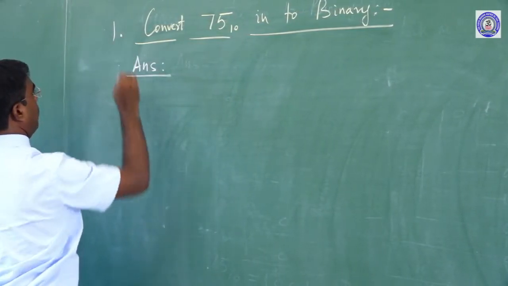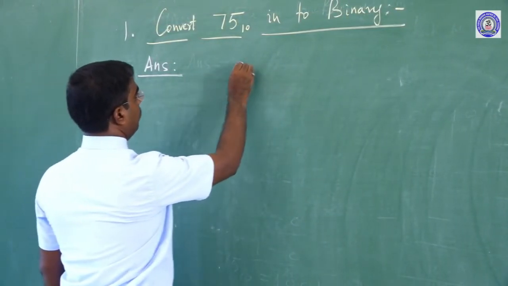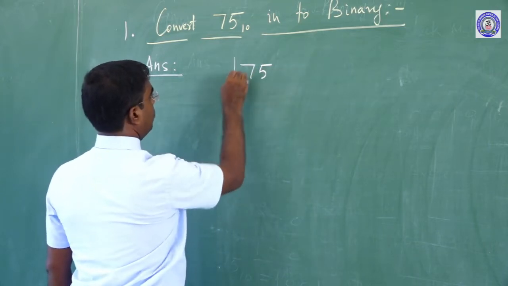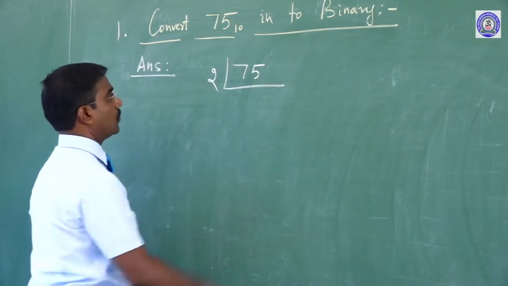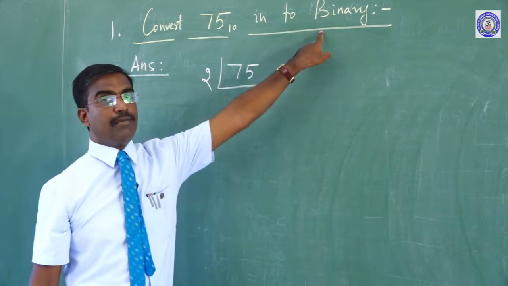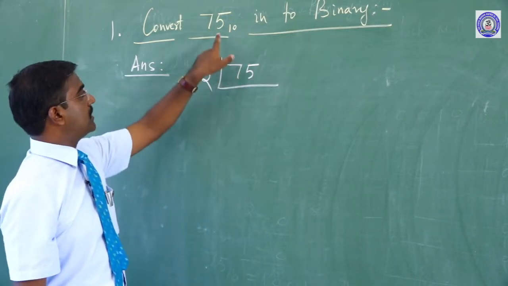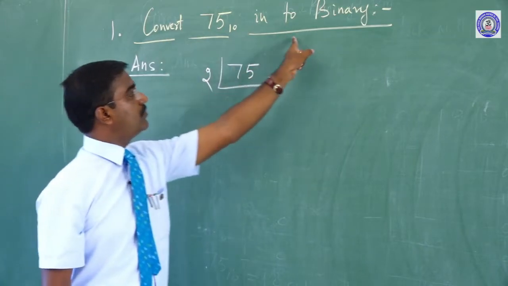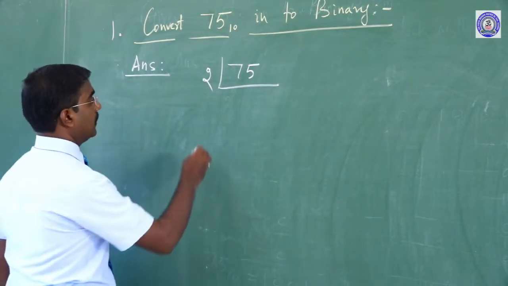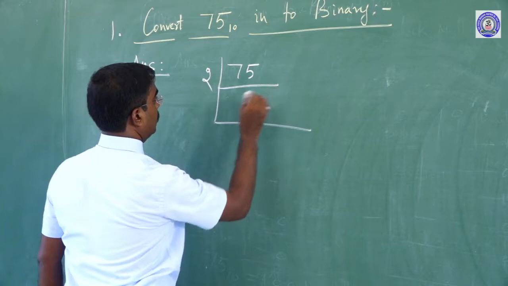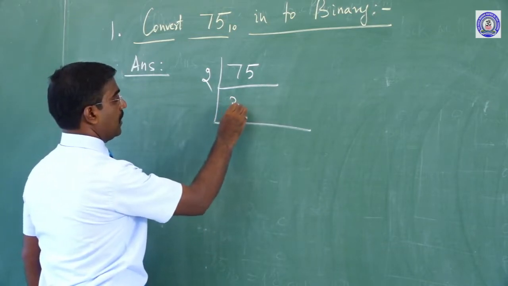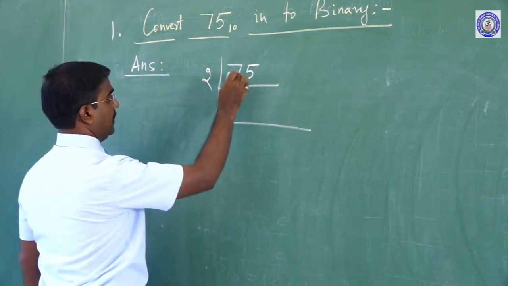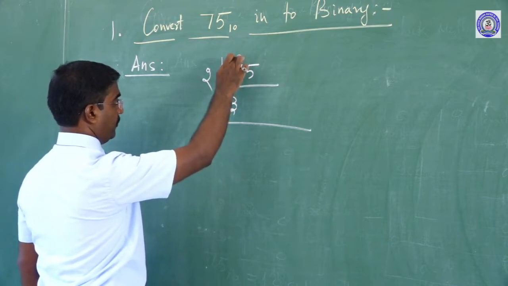This is the first sum. Here 75 is the question, and it should be divisible by 2. Why? Because binary means 2, but this number is decimal. Conversion means converting decimal into binary. Listen clearly: 2 3s are 6, but 1 is remaining, that is why 15.